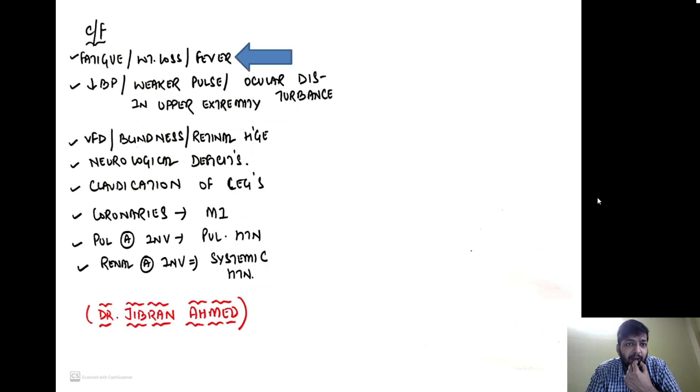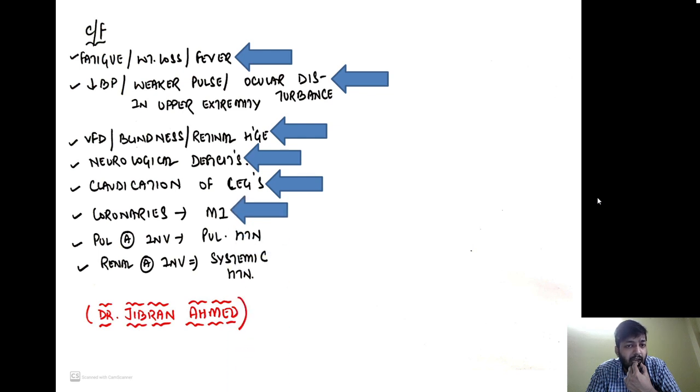Now clinically, the patient presents with fever, weight loss, fatigue. Because there is an obstruction or reduced blood flow in the upper half, it leads to a weaker pulse, decreased blood pressure, as well as ocular disturbance. The ocular disturbance can range from visual field defect to blindness and retinal hemorrhage. There can be neurological deficit. There can be claudication of the legs. What is claudication? While you are walking or exercising, you have pain in the legs. Coronary involvement can lead to myocardial infarction. Pulmonary artery involvement can lead to pulmonary hypertension. Renal artery involvement can lead to systemic hypertension.